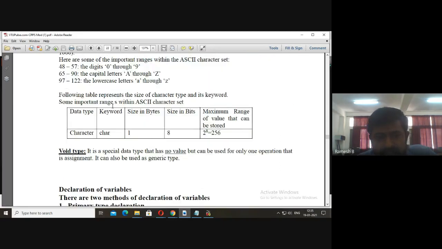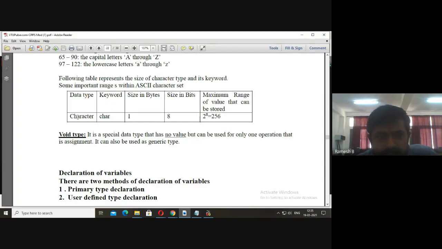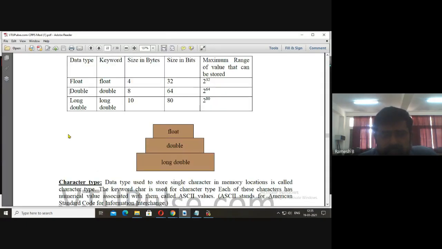Now the next thing is void type. Void is also a data type which takes 0 bytes.